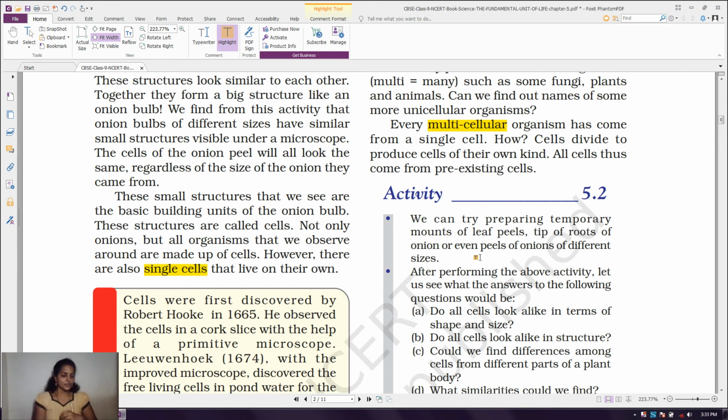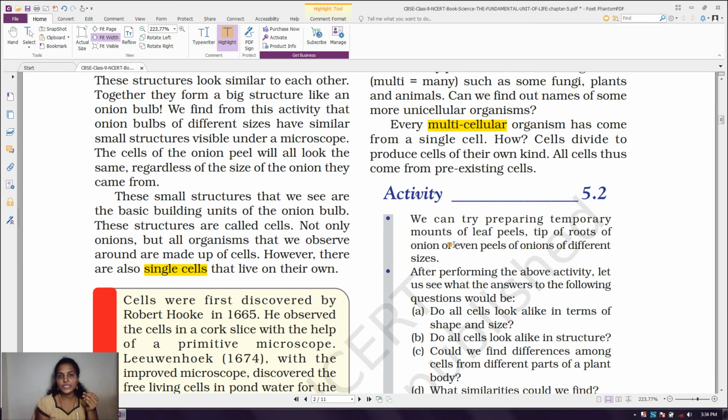So what are the special organelles present inside the cell? The first ones, we know very well, are the plasma membrane, the nucleus, and the cytoplasm. So three features are there: plasma membrane, nucleus, and cytoplasm. These are the three special features present inside the cells, and we will see the entire details about those organelles in the next video.